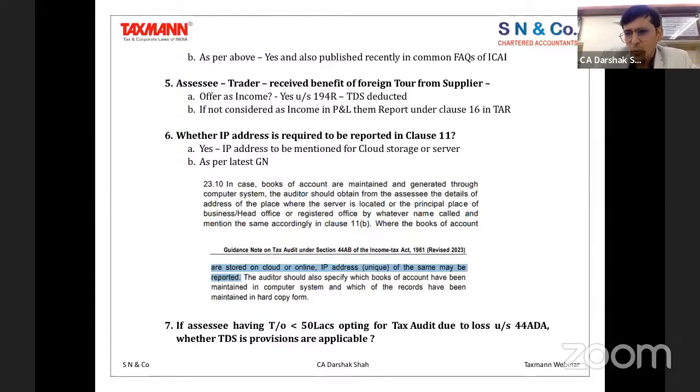There have been many other questions, but those were some of the simple questions, or maybe the questions which you must be having answers for. But these are the questions which I thought are important, and I have brought them to your notice. Of course, you can also raise further questions on Taxmann, and we can always answer if you have questions relating to filing of the audit at the last minute. If you have issues, we can of course answer those questions through the medium of Taxmann, which is doing a wonderful job.